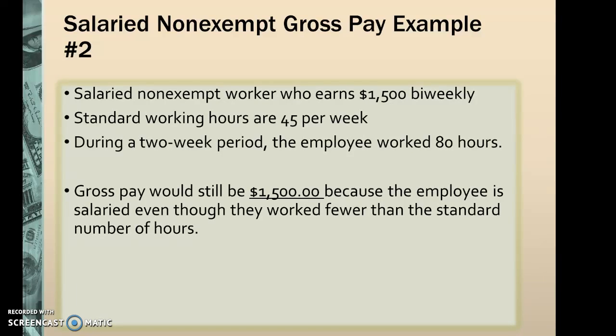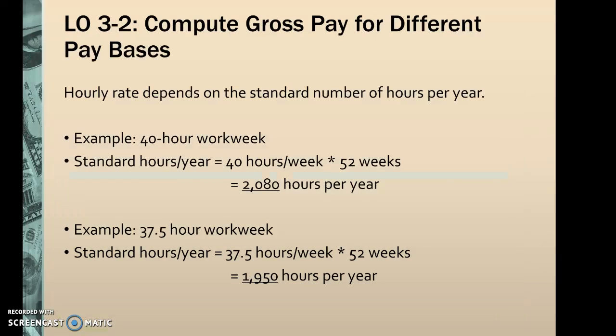The other item that we're going to go through is computing hourly rates, which depends on the number of standard hours per year. An example would be 40 hours multiplied by 52 weeks. So most employees work 2,080 hours per year. Another example would be 37.5 hours per week. 37.5 hours multiplied by 52 weeks in a year, they would work 1,950 hours per year.